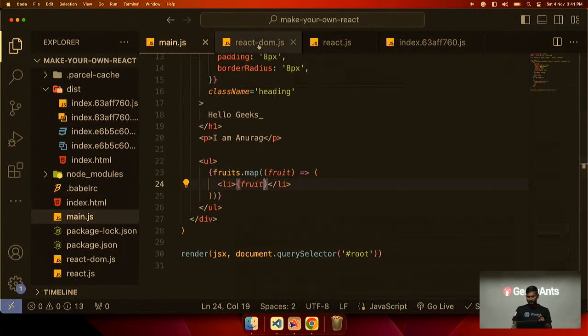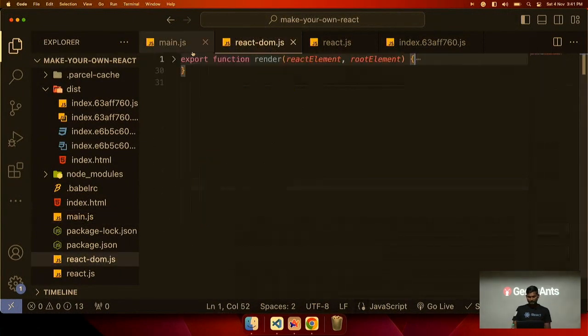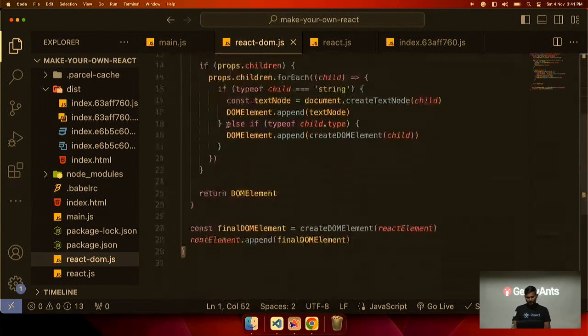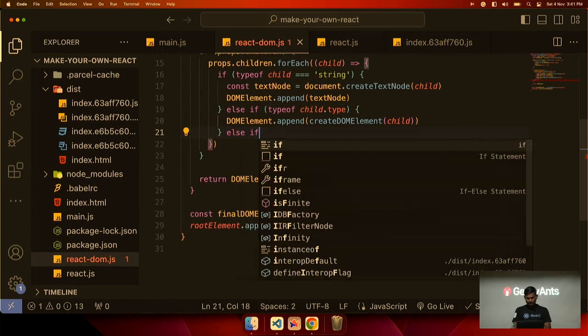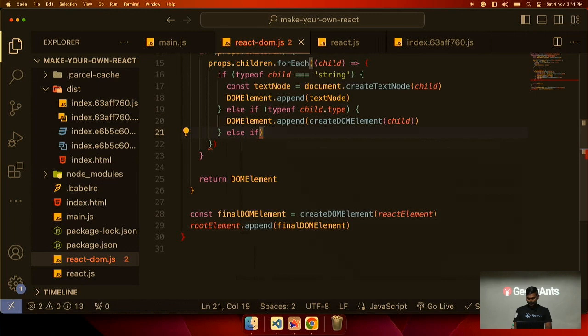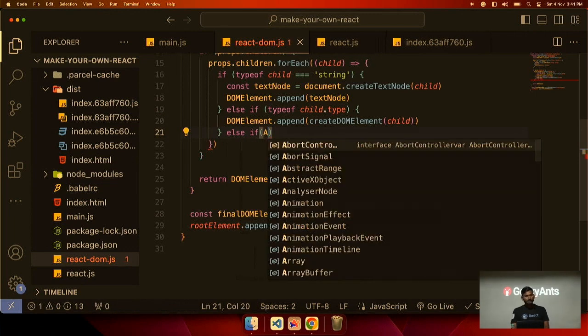So we will tell it how to render an array. If child is a string, then render this way. If child is a DOM node, then render it this way. We will put one more else if condition, if it is an array. How to check if something is an array or not.